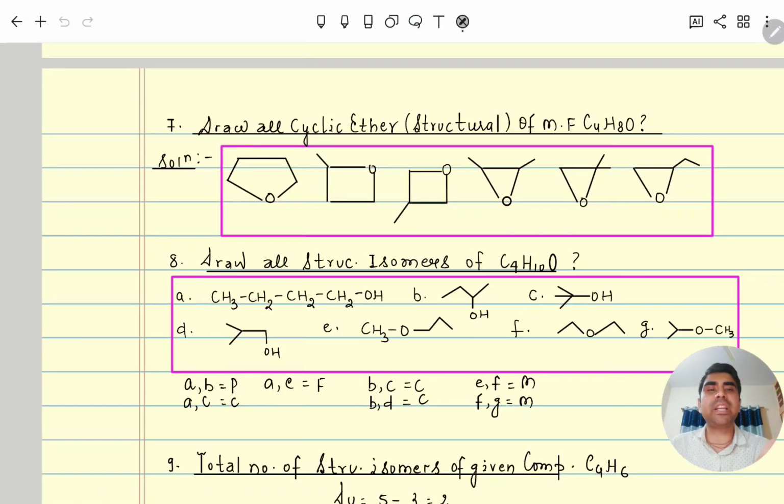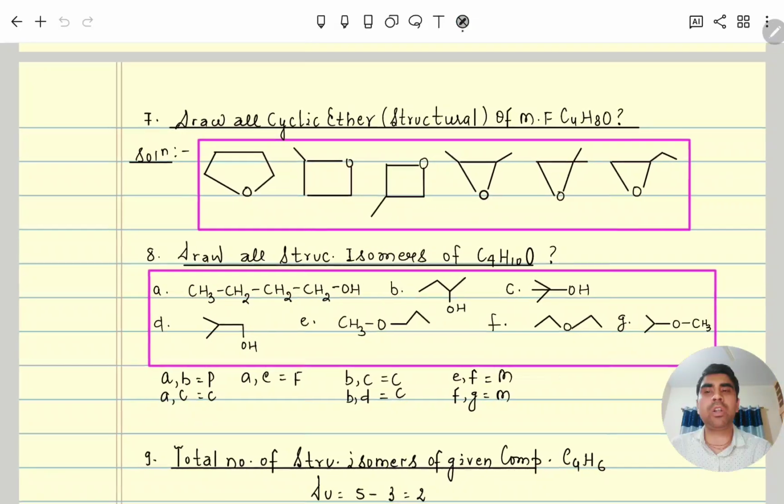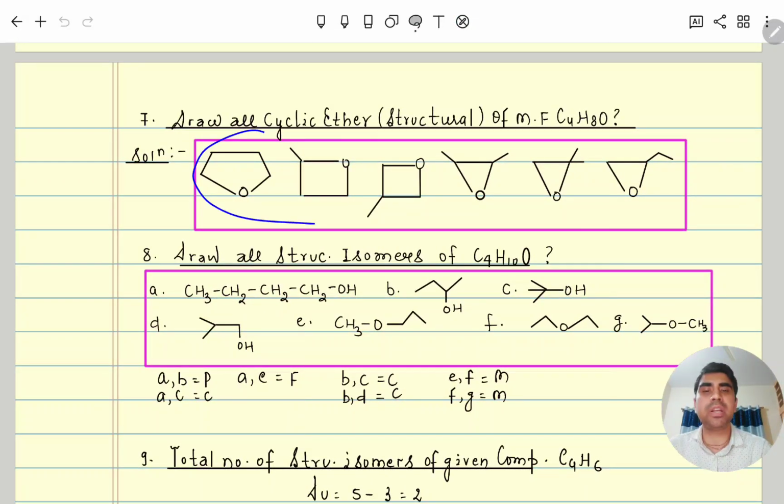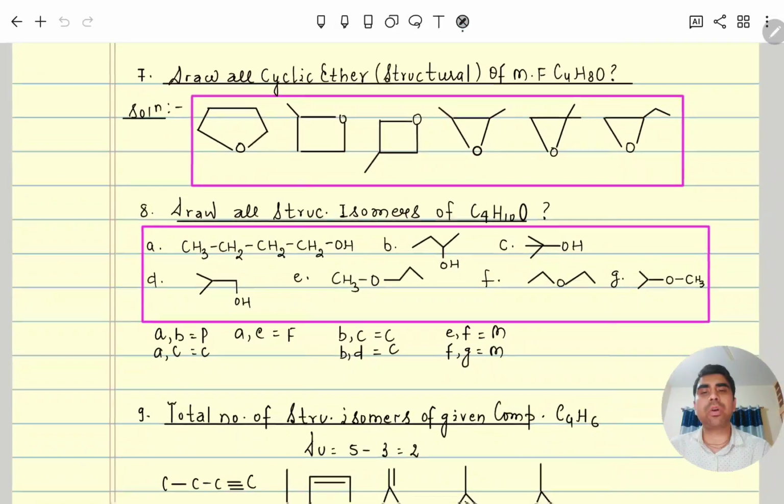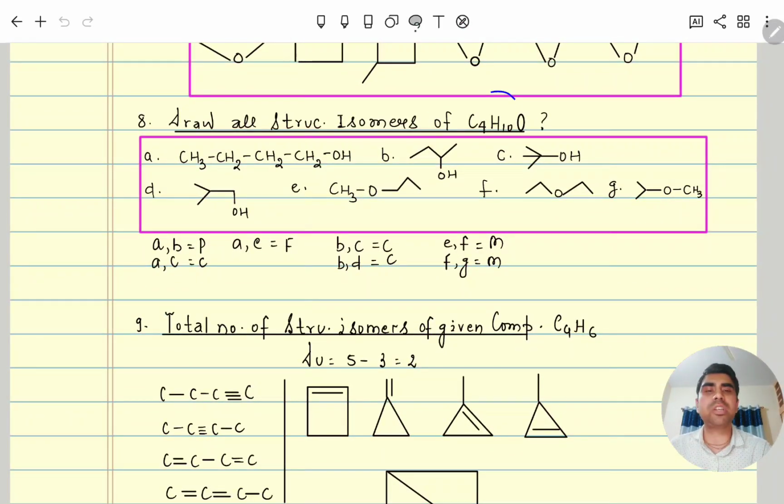Draw all cyclic ethers. So here you can see all of these are cyclic ethers. So 5 membered, 4 membered, then we can change the position of 1, then 2. Then 3 membered, in that 1,2 or 1,1 or ethyl, like that. Similarly, draw all structural formulas with C4H10O. So all structural formulas: alcohols, all alcohols covered, then ethers, done.